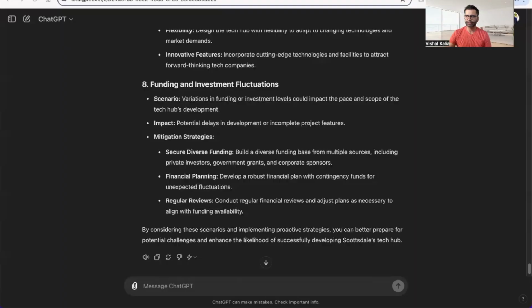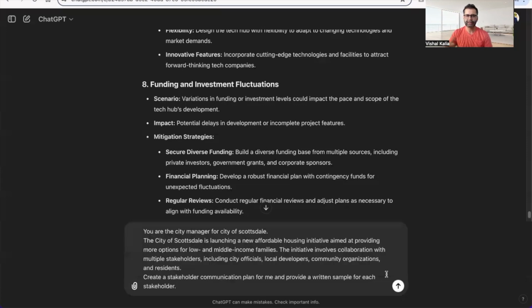So let's look at stakeholder communications. City managers always have to communicate what's going on in these initiatives and goals, not only to the residents, but also to the city council. So what are the different ways you can set up that communication? So this is a basic prompt. I've set it up, and I will share these prompts with you in the comments.